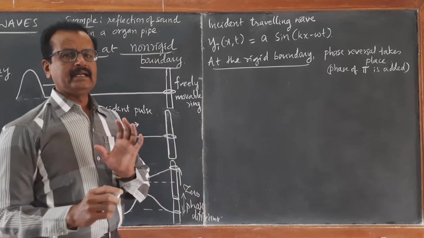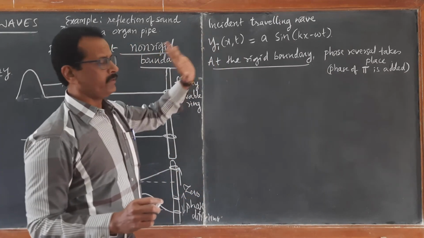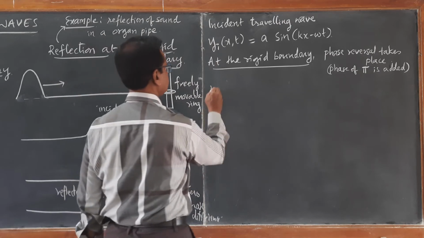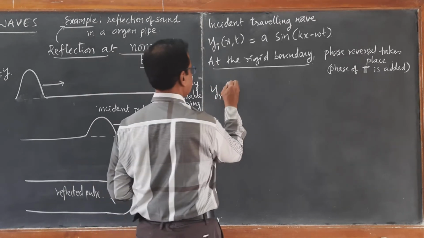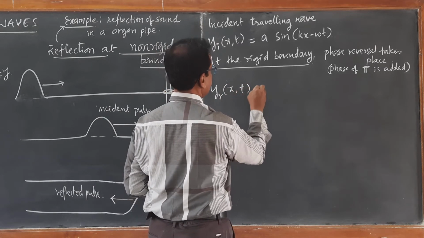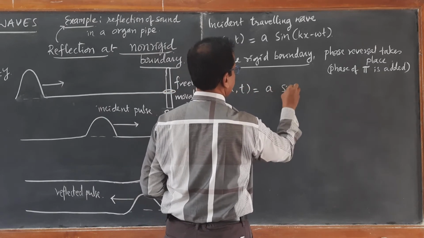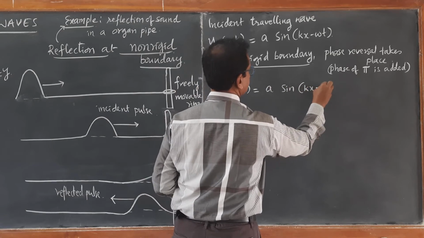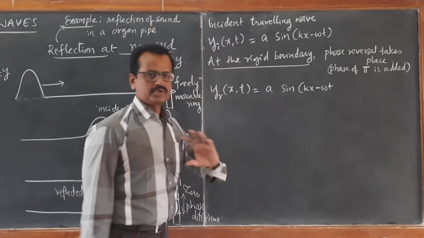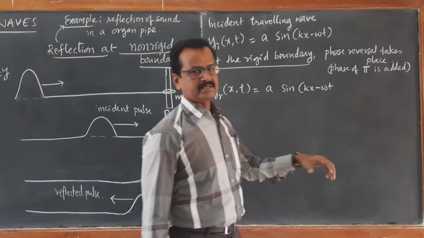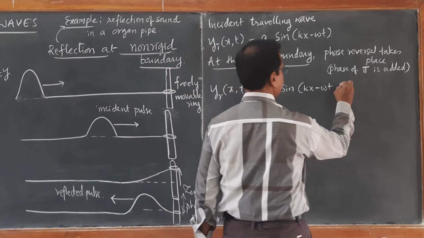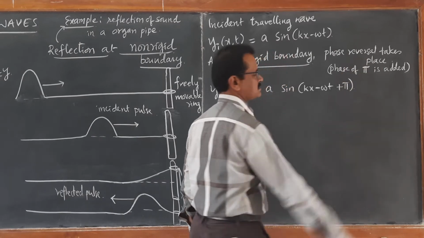Therefore, the reflected traveling wave at the rigid boundary, y_r, r for reflected, is given by A sin(kx − ωt). There is no change of shape. The only thing is that there is an addition of phase reversal of π taking place.